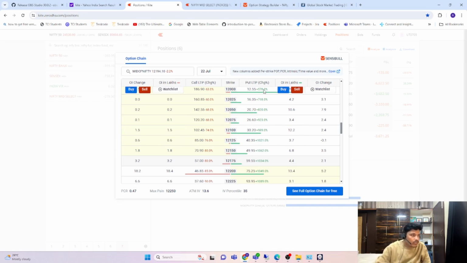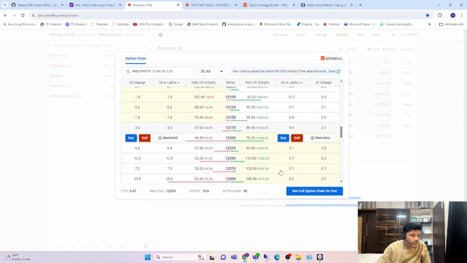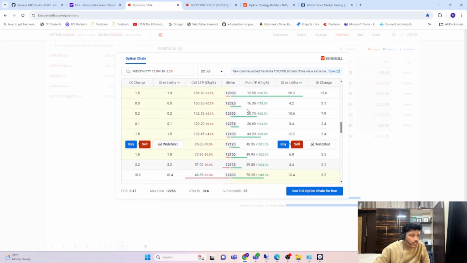But currently, 12,000 is the highest open interest on the put side, because there are many people, and this has changed in the option price also. Based on this, this will be my stop loss. Currently, if the mid cap nifty closes close to 12,025, in this range, then I'll be in a certain amount of profit, like 1,000 to 2,000 rupees. If it closes anywhere in between this range, I'll make a good amount of money.